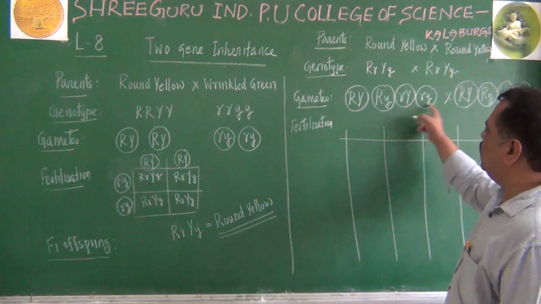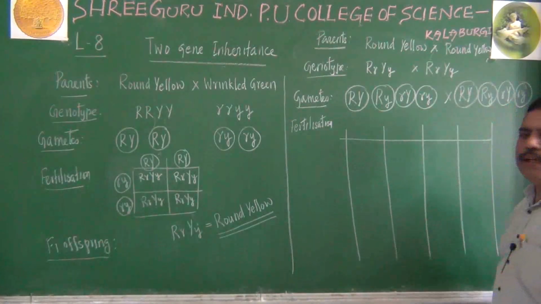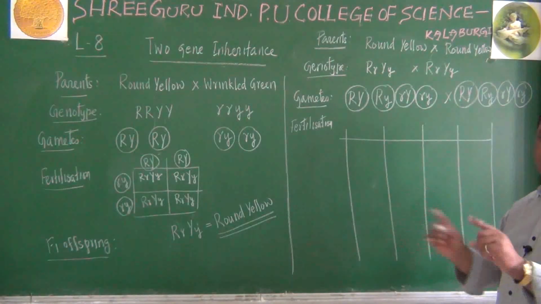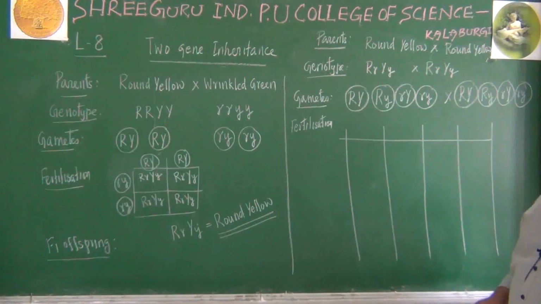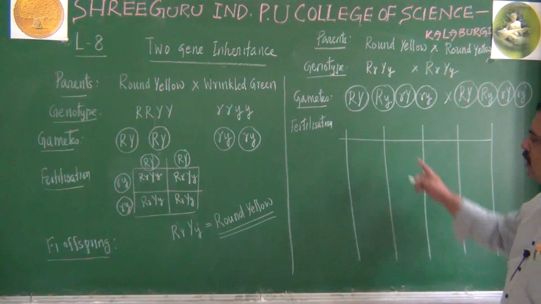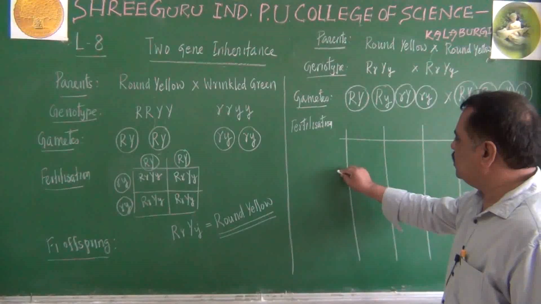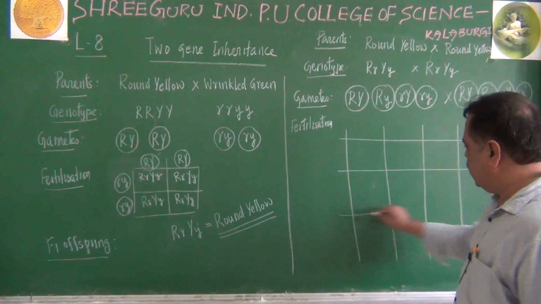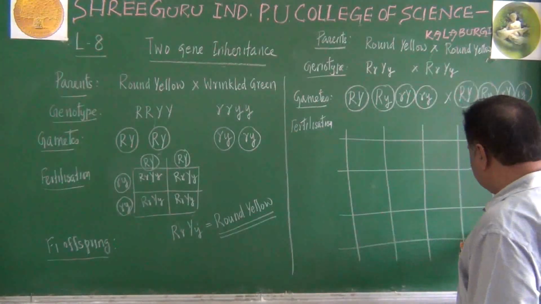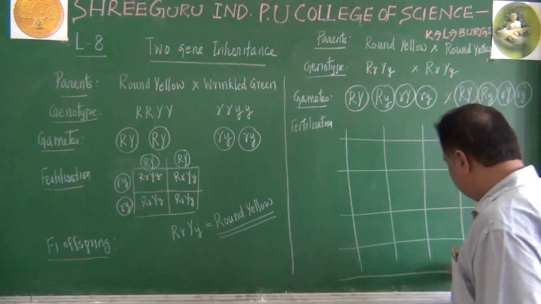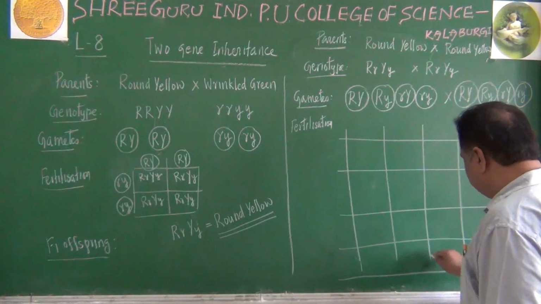Because there are 4 male gametes, there are 4 female gametes. If they fuse randomly, there is a chance for 16 offspring. 16 offspring means I must make at least a 16 square here. Let us do that 16 square in this manner. Okay, just recall this point.